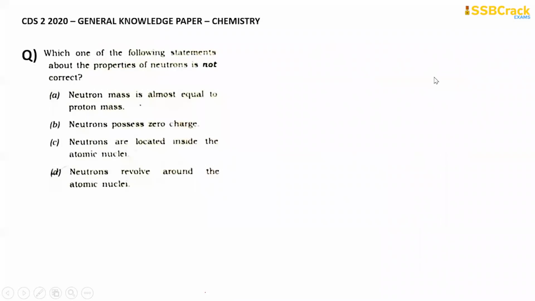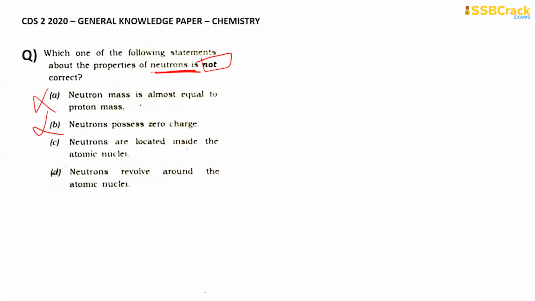The first question here is, which one of the following statements about the properties of neutron is not correct? That means most of the properties are correct. We have to identify the incorrect one, right? So neutron mass is almost equal to the proton mass. Yes, it's almost equal to the proton mass. So that is the correct statement. So this cannot be the option. Okay, neutron possesses zero charge. Yes, neutron is neutral. So this is also correct.